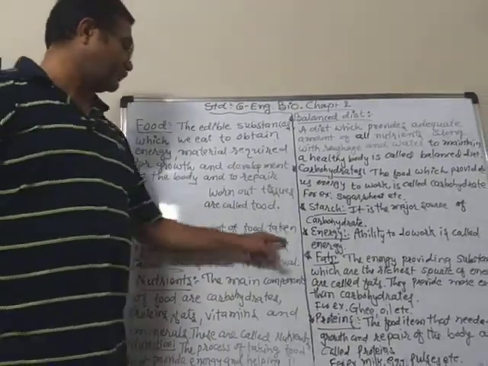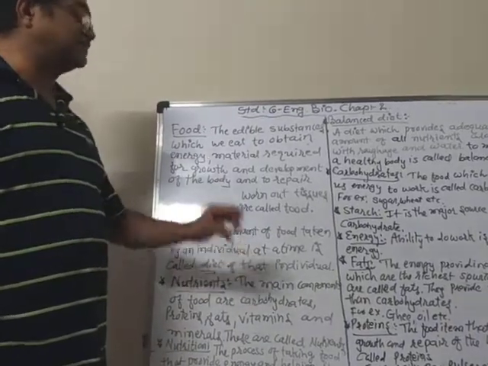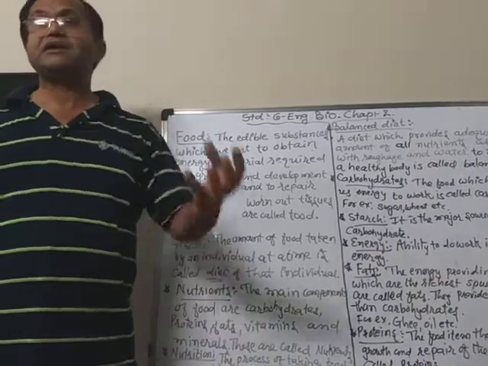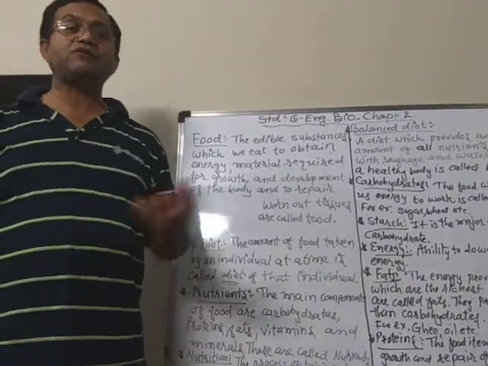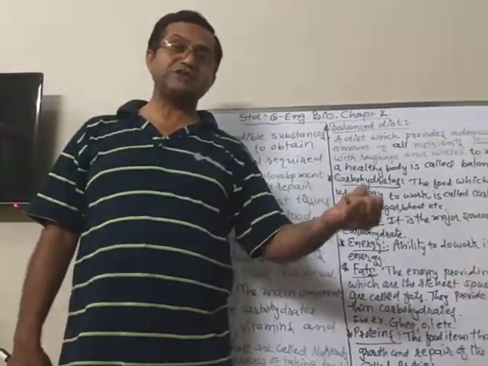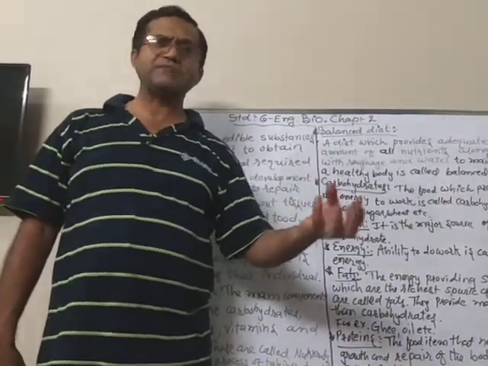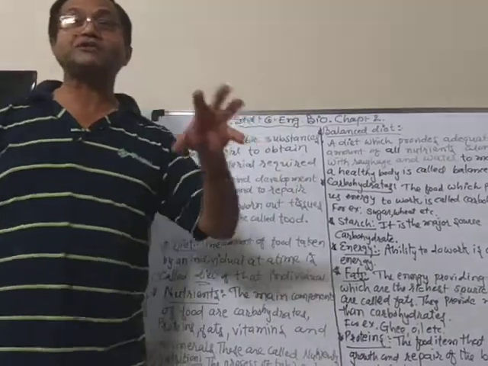The amount of food taken by an individual at a time is called the diet of that individual. It means that when we take our lunch in the afternoon, what do we eat? The roti, sabji means vegetables, rice, dal, and sometimes papad, papdi or pickles, etc. That is called the diet.